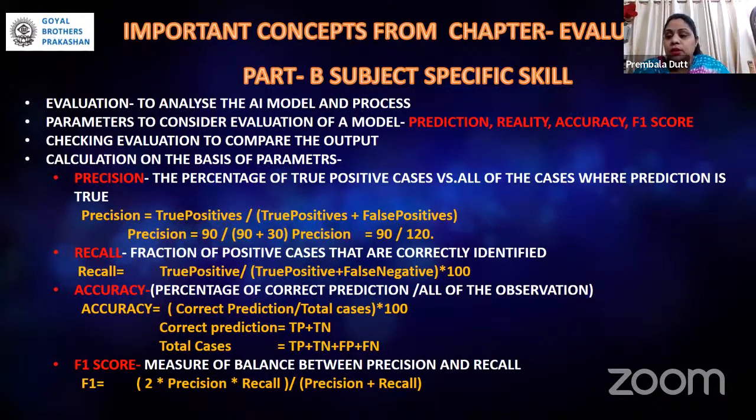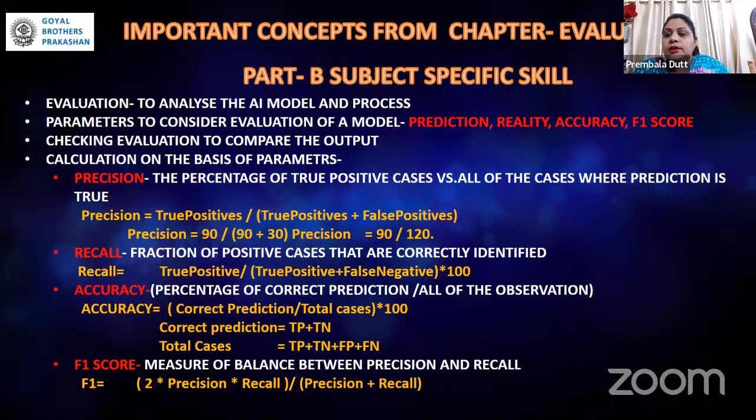Now we focus on the last unit of this AI topic, from part B, that is subject specific skill. It is evaluation, a very important topic. First of all, you need to know what evaluation is. It is analyzing the artificial intelligence model to process, why?